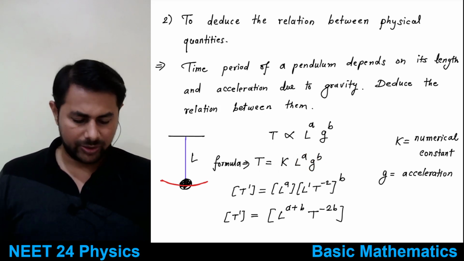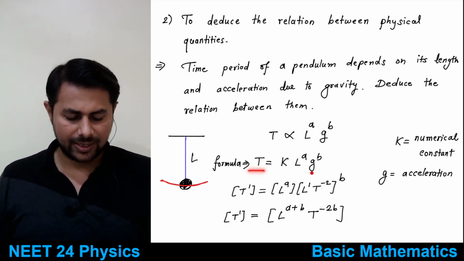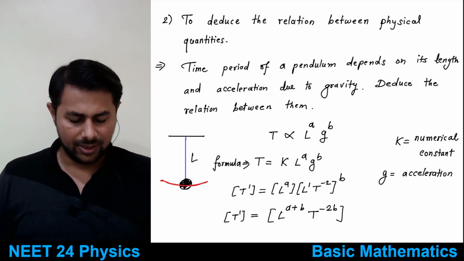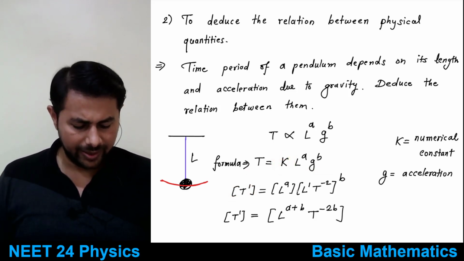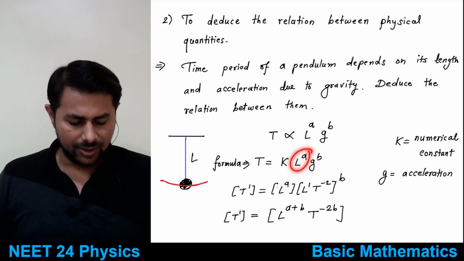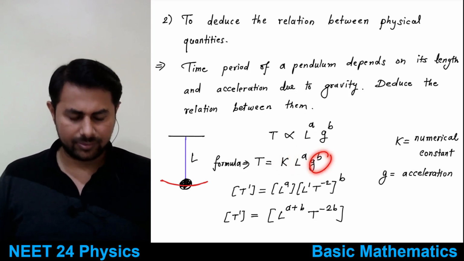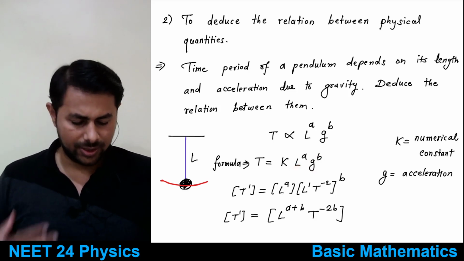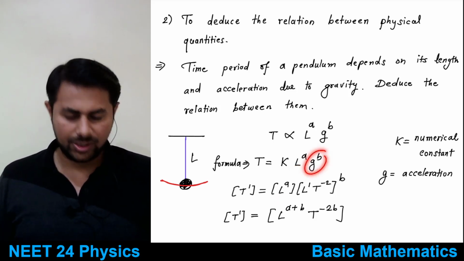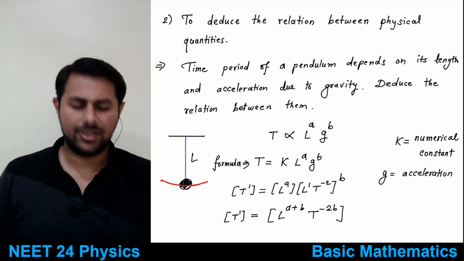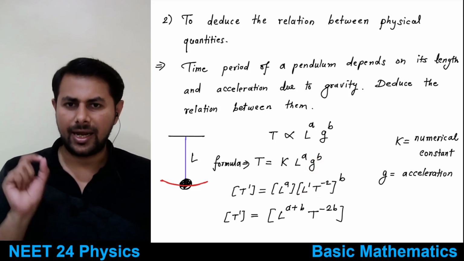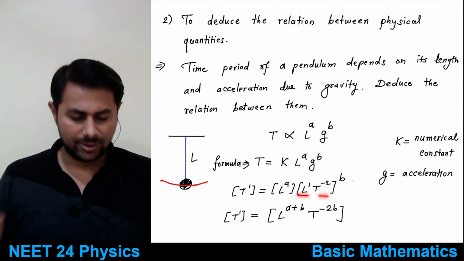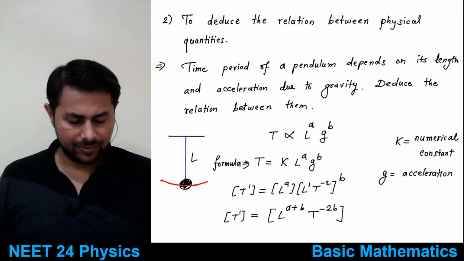Then what we do is we take dimensions on left hand side and dimensions on right hand side. So you have t raised to 1, okay, and k doesn't have dimensions, so you can drop k. Then you have l raised to a, because this is just length. Then you have g raised to b. So what is g? G is an acceleration. What are dimensions of g? L1 t minus 2, because g is acceleration. Okay, L1 t minus 2 raised to b, right?